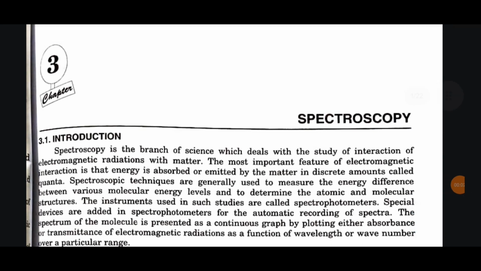Organic Chemistry, Chapter 3, Spectroscopy. 3.1 Introduction. Spectroscopy is the branch of science which deals with the study of interaction of electromagnetic radiations with matter.